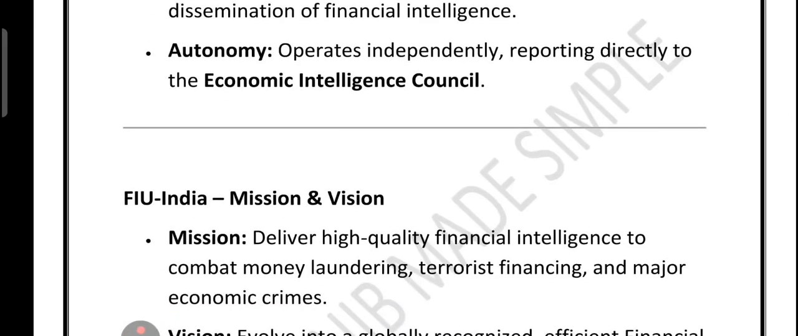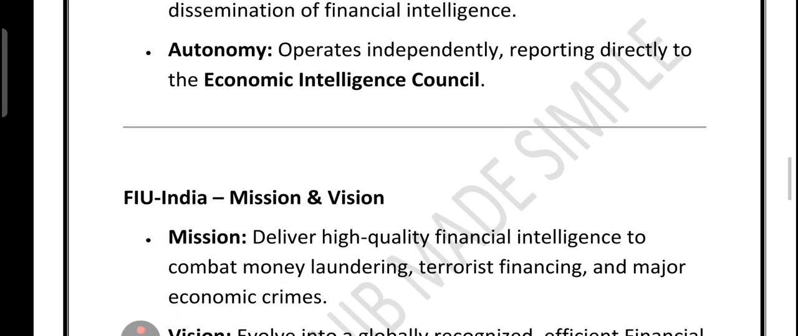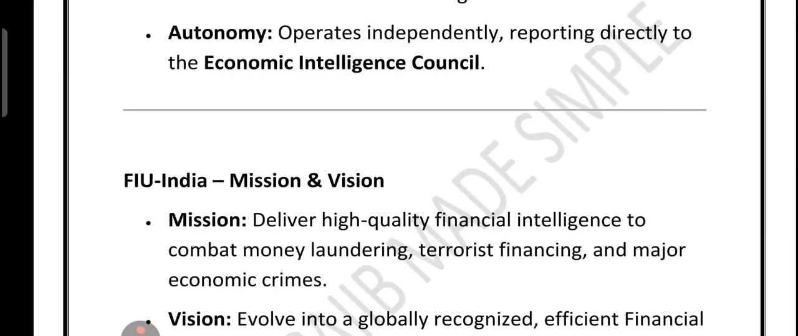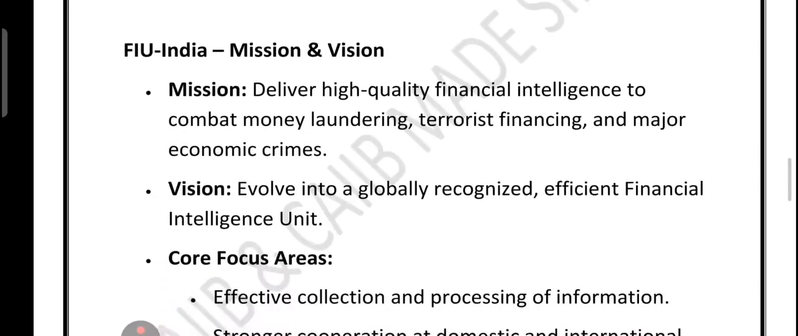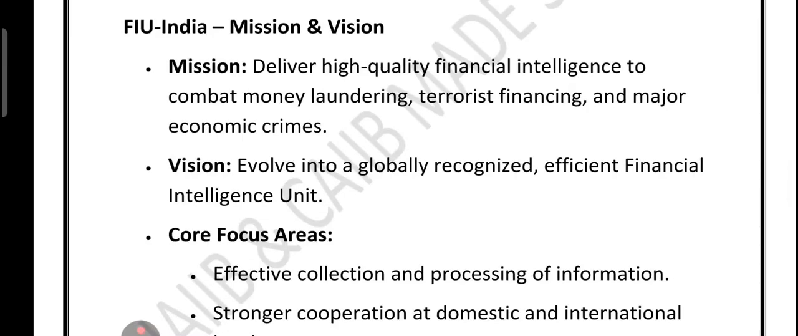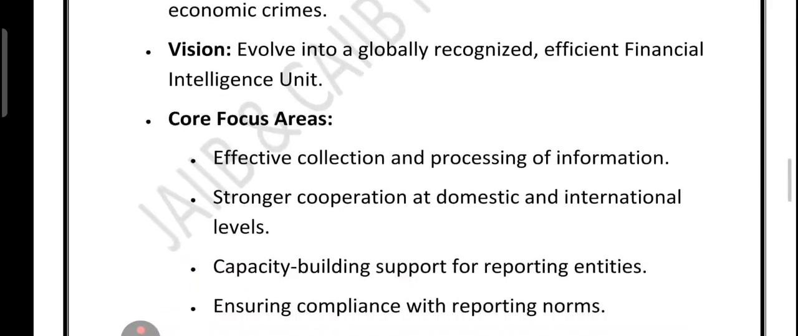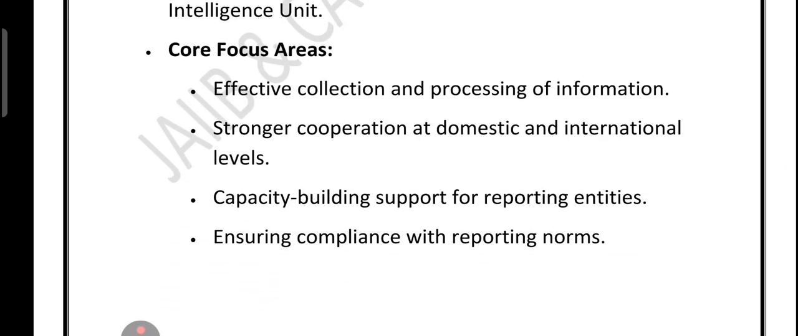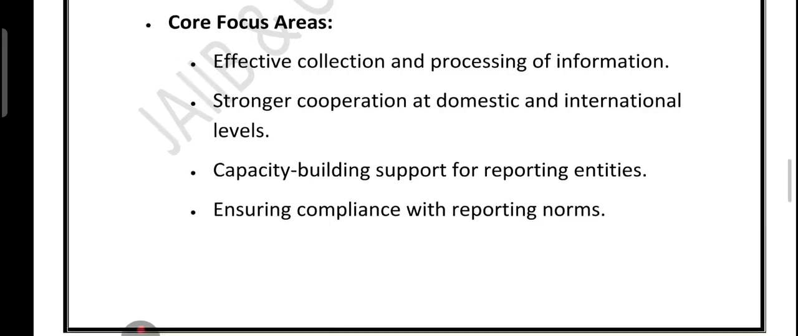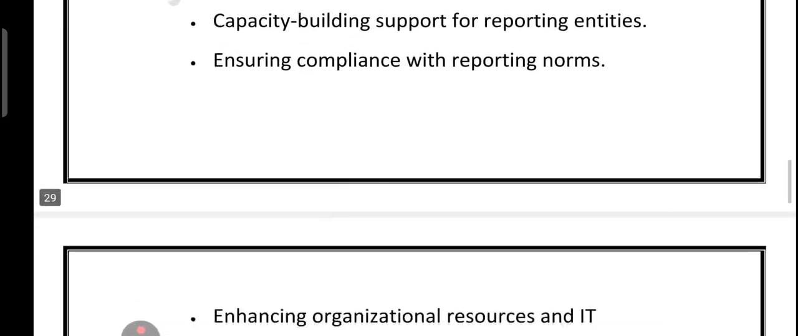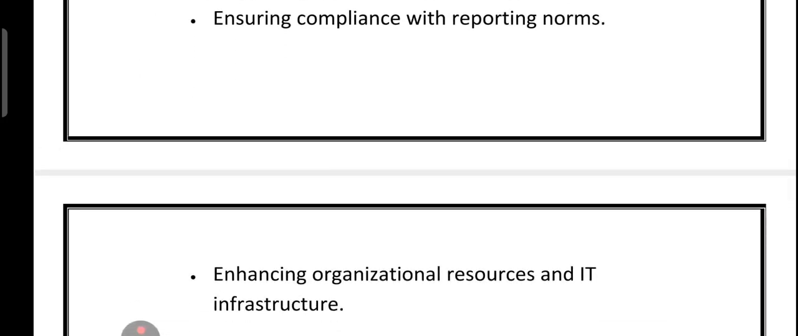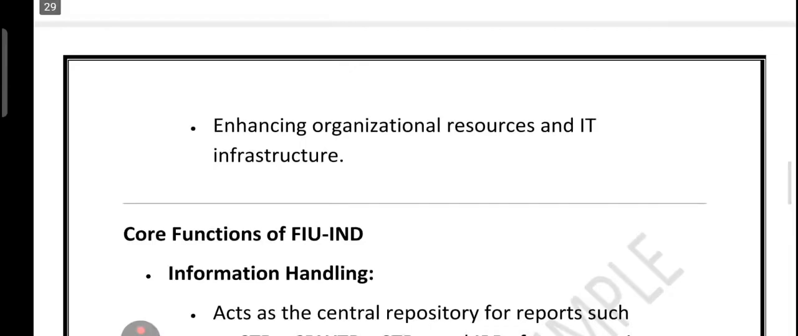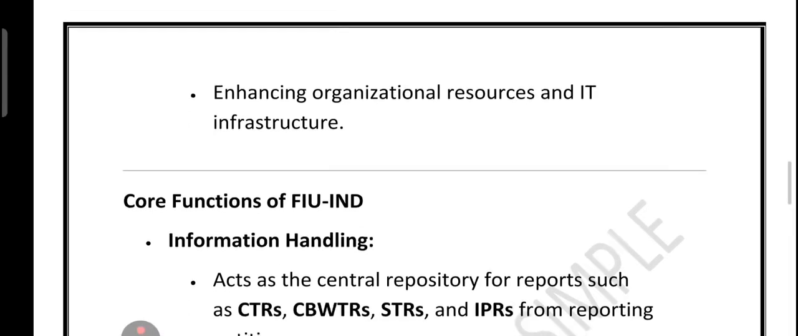If we talk about the mission, what is the mission of it? The mission is to deliver high-quality financial intelligence to combat money laundering, terrorist financing and major economic crime. The vision is to evolve into a globally recognized and efficient FIU. Right, let's look at the core focus areas: effective collection and processing of information, stronger domestic and international cooperation, capacity building support for reporting entities, ensuring compliance with the reporting norms, and enhancing organizational resources and IT infrastructure.